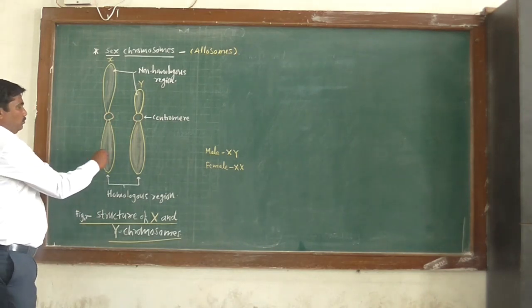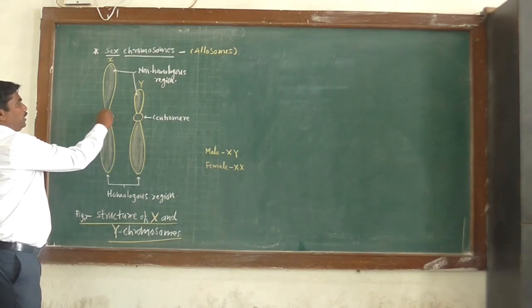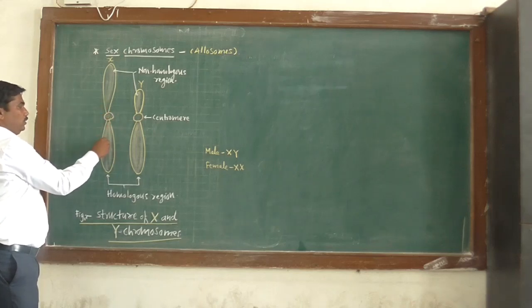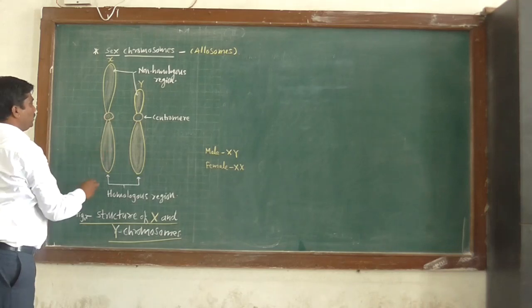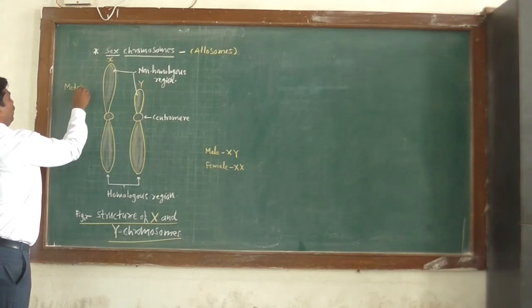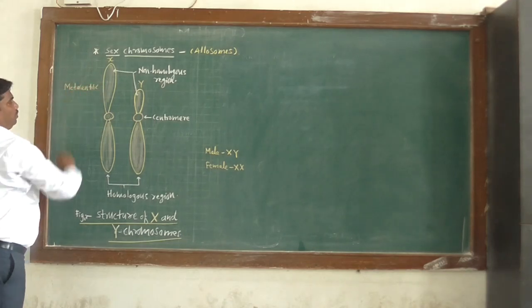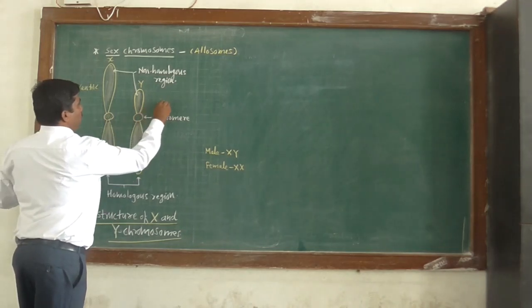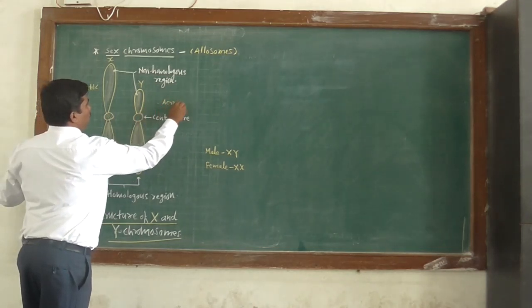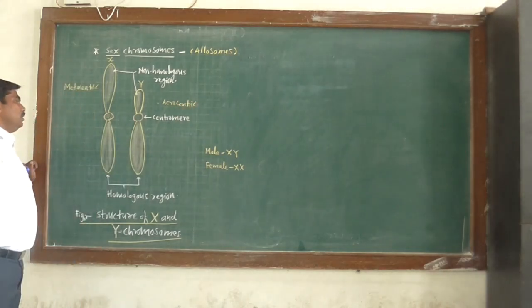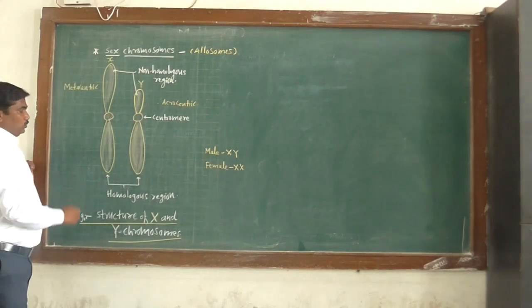X chromosome contains the centromere at the middle of the chromosome, therefore it is metacentric. And Y chromosome is acrocentric.